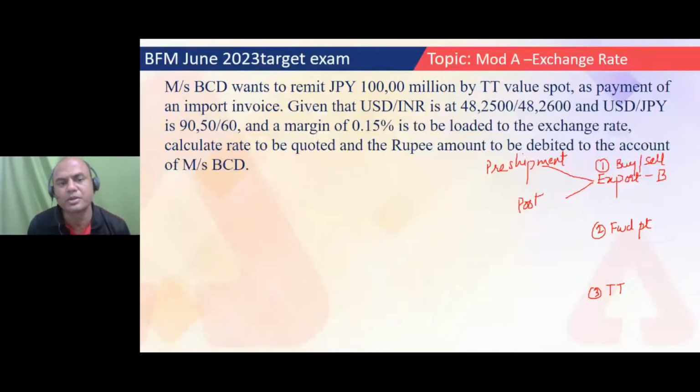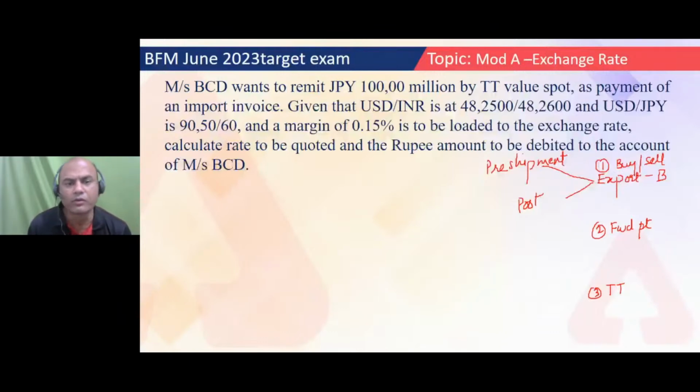What do you mean by pre-shipment? Pre-shipment means everything before loading on the ship.